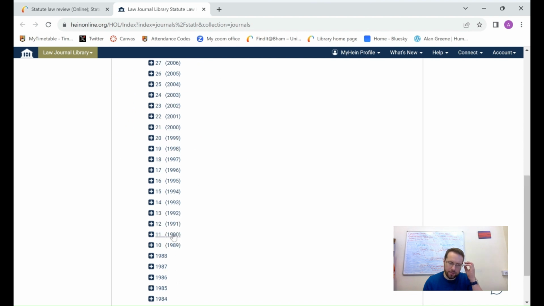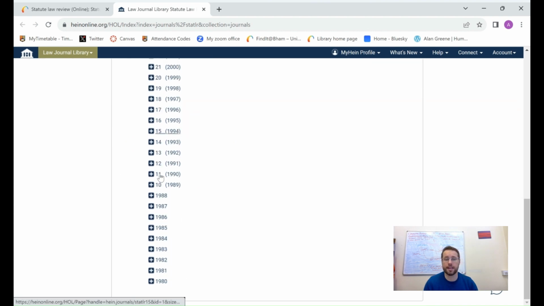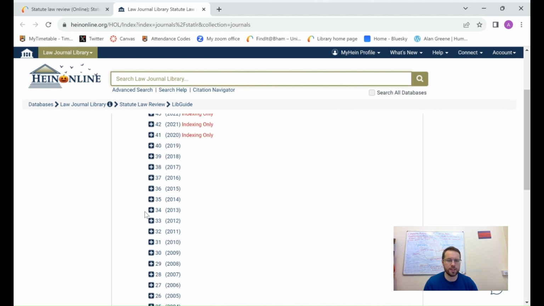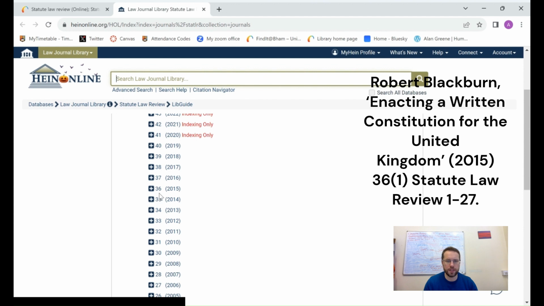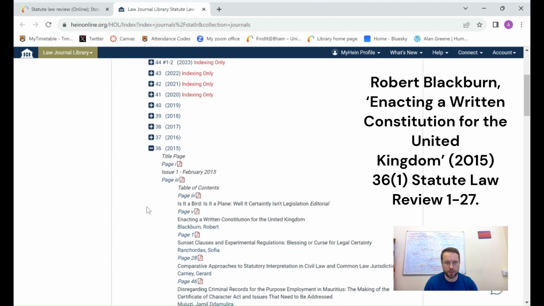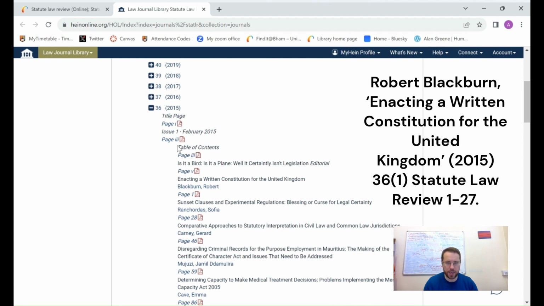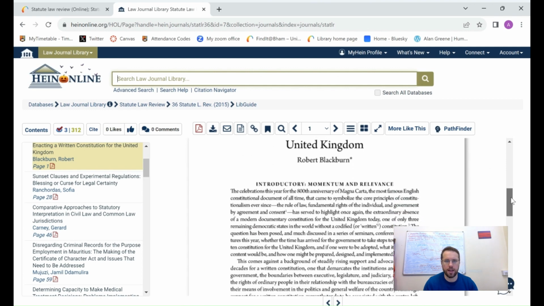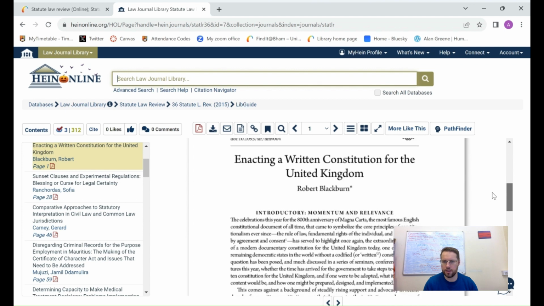now I'm looking. So here's all the access to the Statute Law Review, all the different editions. Now I know from the reference that I've been given that I need the 2015 edition, which is volume 36. So if I come up here, I can see 2016 volume 36. If I click on the plus, and I know the page number, I know that it's the first one. So if I scroll down here, I can see that this is the article I'm looking for, Enacting a Written Constitution for the UK. And if I click on that on page one, then you can see that the article is going to pop up.